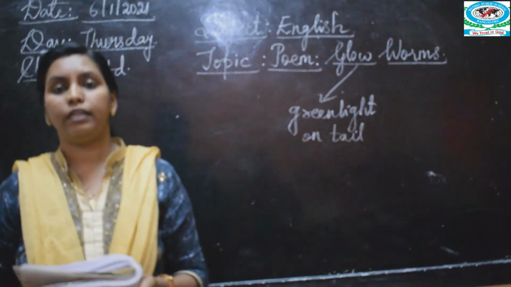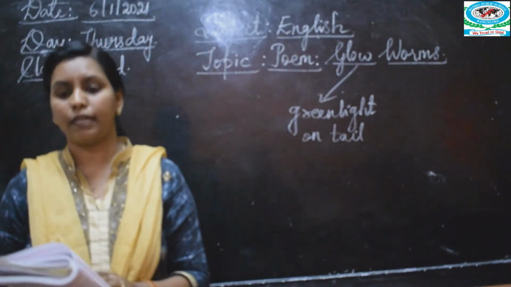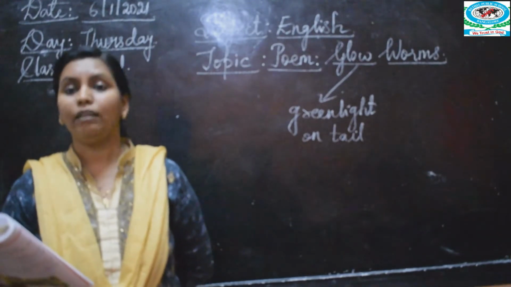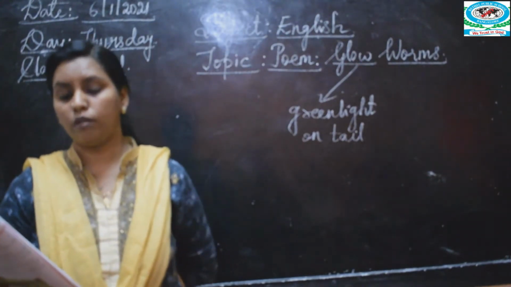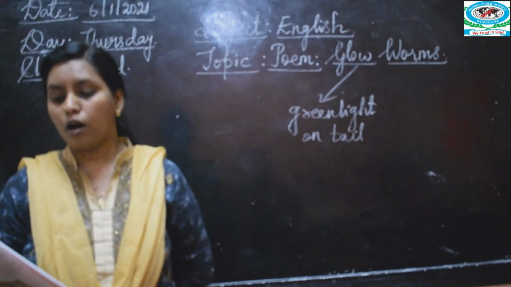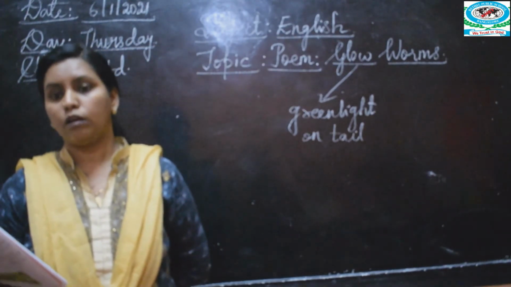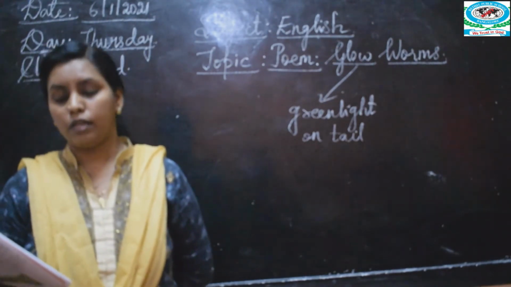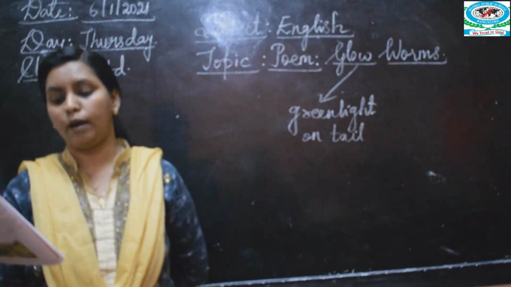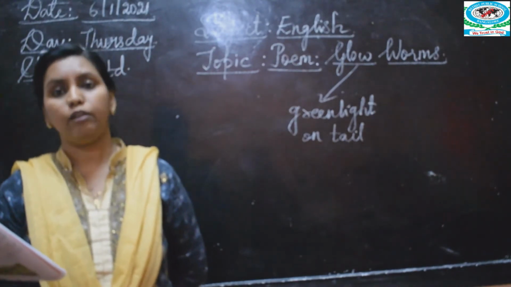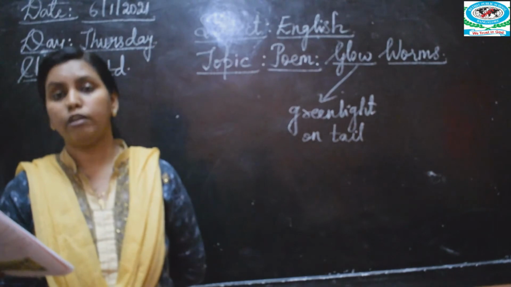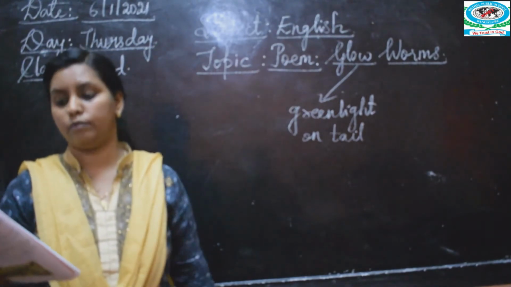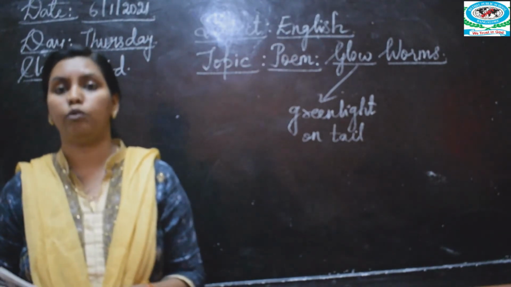So again we'll read it out once. All of you repeat after me. Glowworms, glowworms, where do you go and what do you do? You always move in a group or in one or two. Glowworms, glowworms, where do you go and what do you do? The light you emit from your back is for others and not for you. Glowworms, glowworms, where do you go and what do you do?